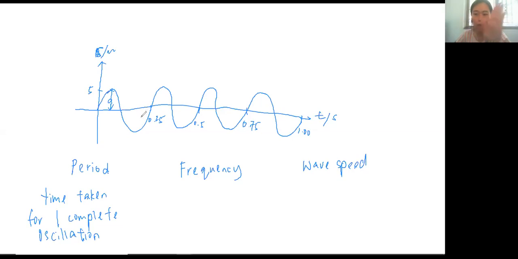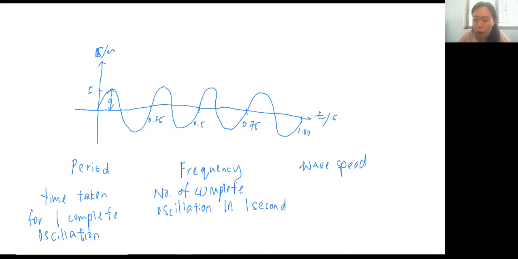Period and frequency are actually interrelated. Frequency is the number of complete oscillations in 1 second.